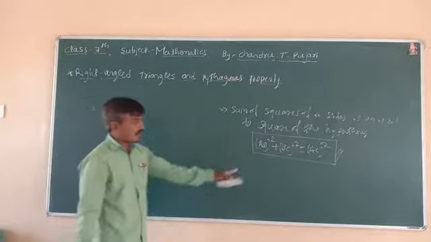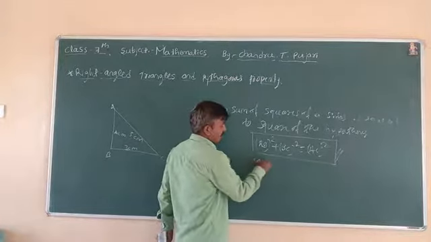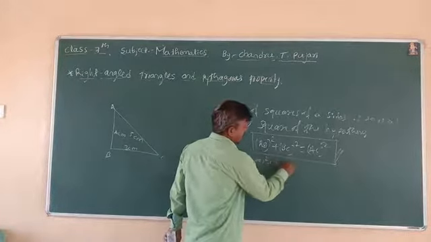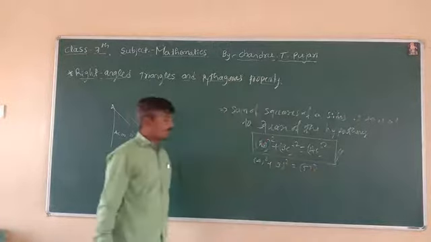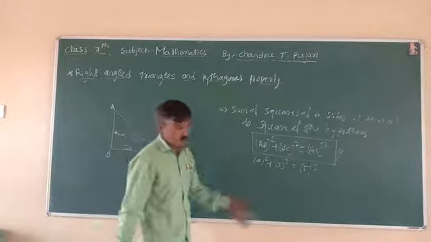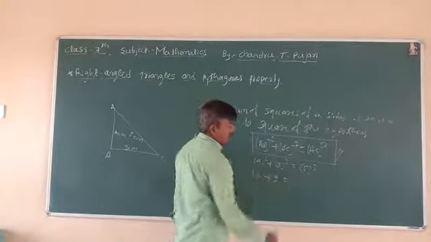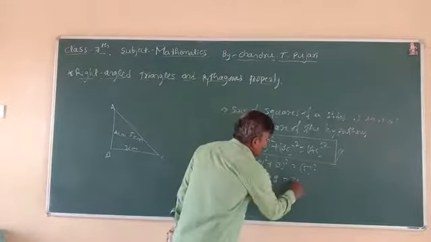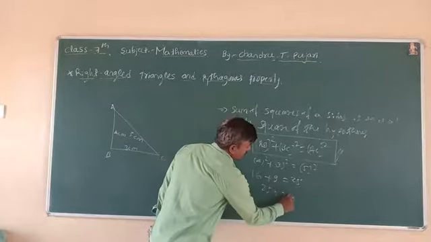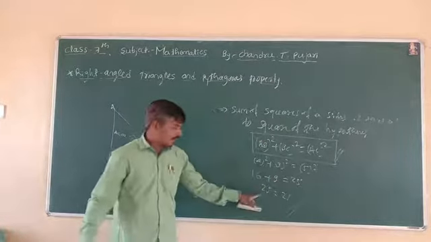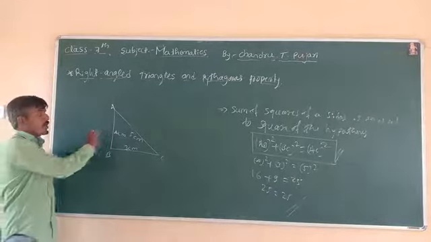Then AB is 4 centimeter, square plus BC is 3 centimeter, square, is equal to AC, 5 whole square. 4 square means 16, 3 square means 9, equal to 5 square, 25. Therefore 16 plus 9 is 25, equal to 25. RHS is equal to LHS. Hence proved.